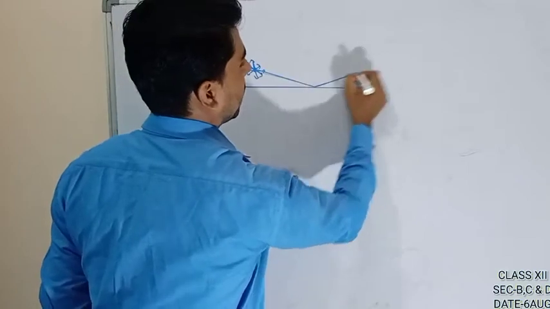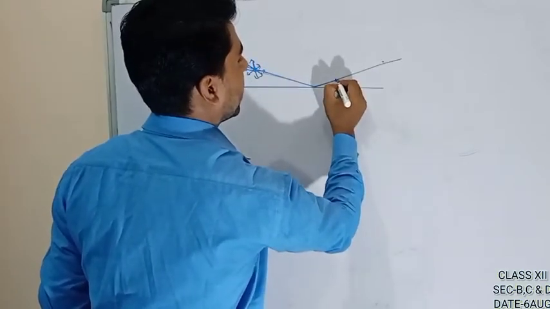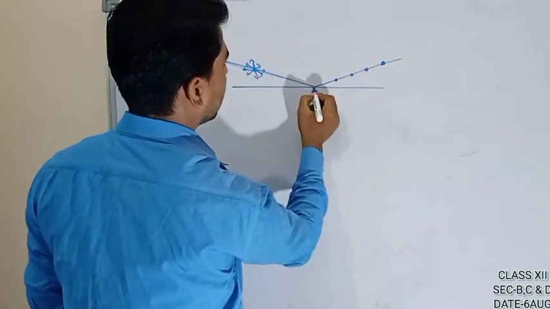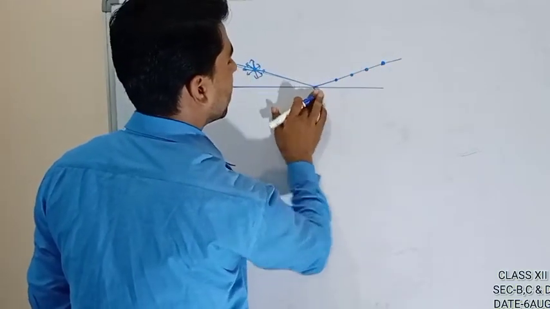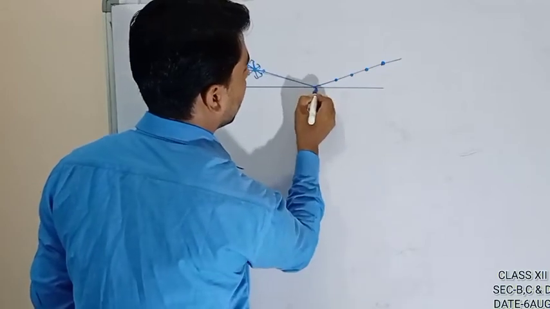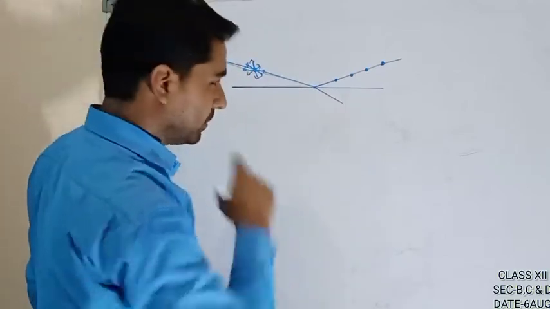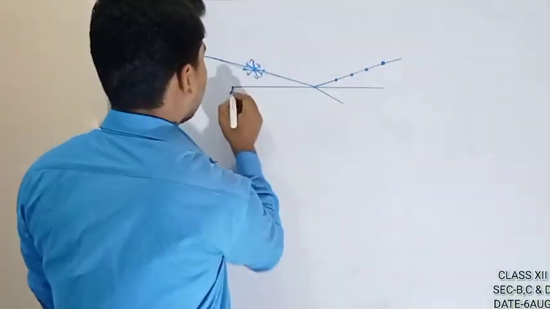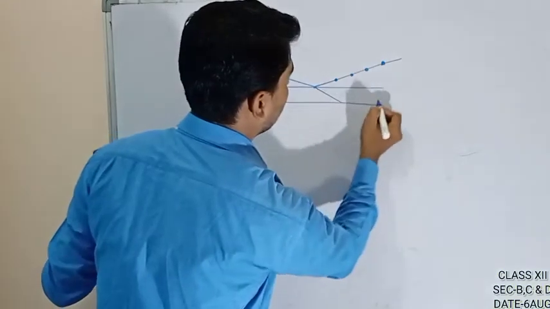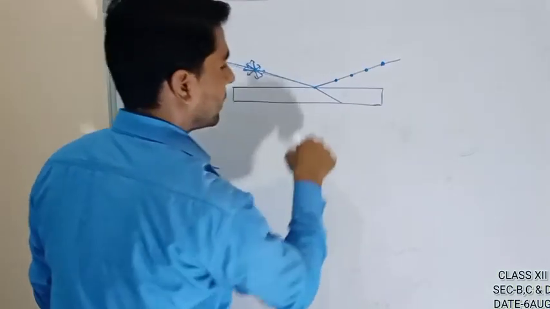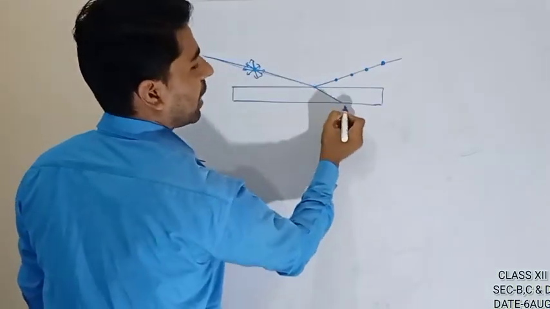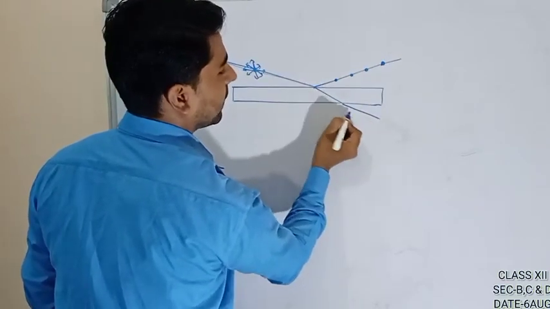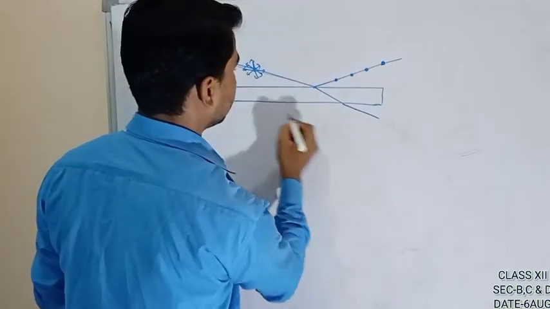When light falls, some of the incident ray is reflected and some is refracted. But I said there are multiple media. So let this slab have this width. So again what will happen? It will emerge out. The incident ray and the emergent ray will be parallel to each other.